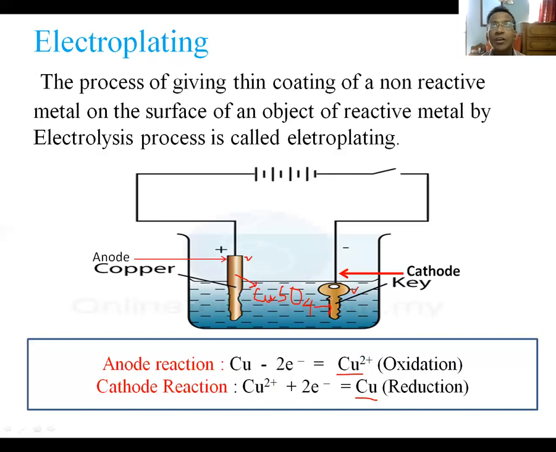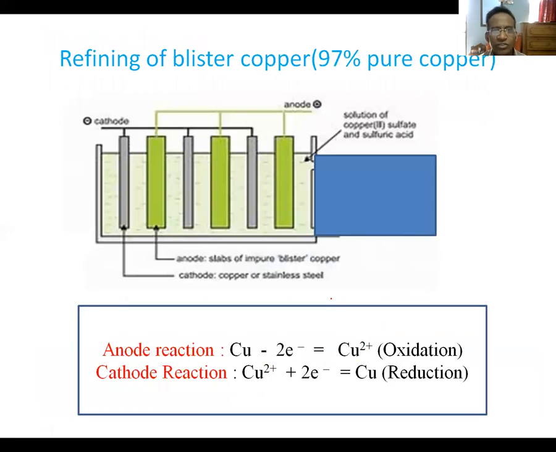Now another application of electrolysis process that is very important, refining of blister copper. What is blister copper? Maybe you know that the copper extracted from mining, that is during copper extraction, we don't get 100% pure copper, we get 97% pure copper, which is called blister copper. For removing the remaining 3% impurities, we can take help of electrolysis process. And that is the refining of blister copper by electrolysis process. It is also known as electro-refining of metal.